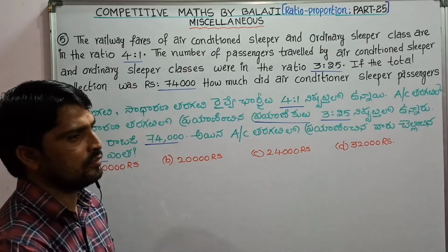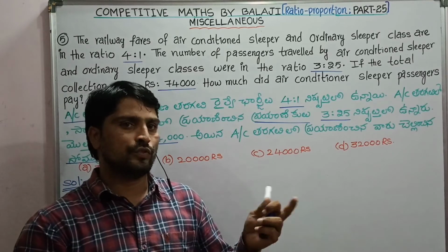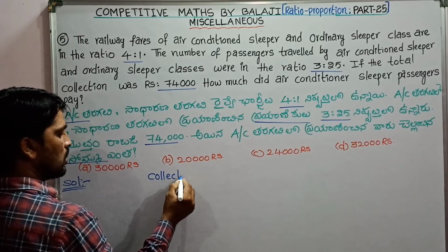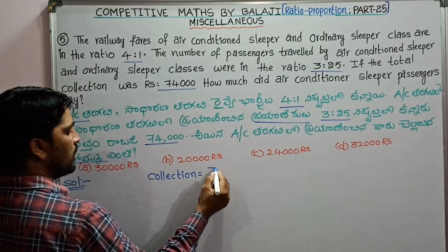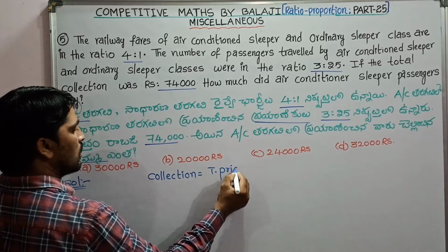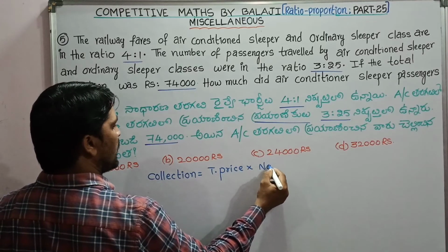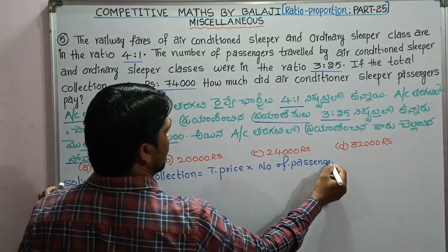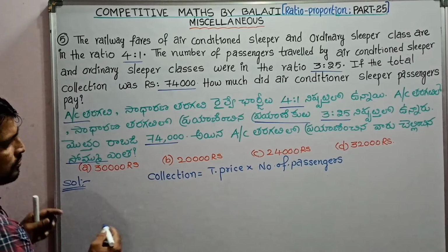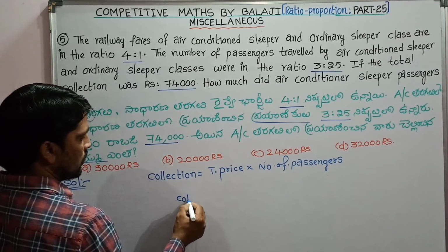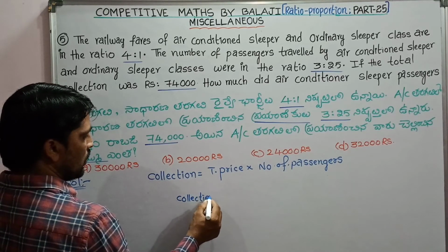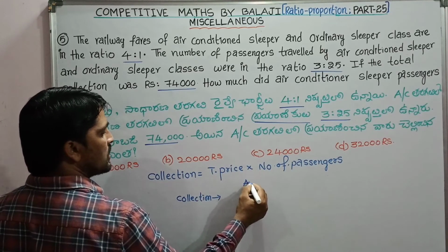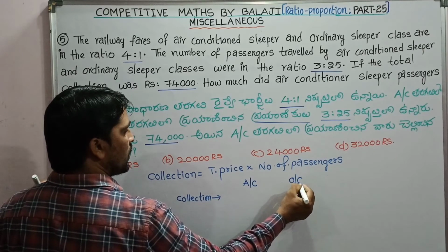This is a question which depends on the product of two ratios. Since collection is equal to ticket price into number of passengers, the total collection depends on ticket price into the number of passengers of the AC class and ordinary class.